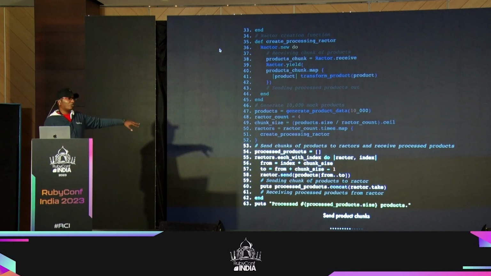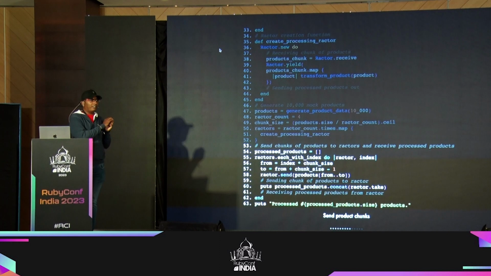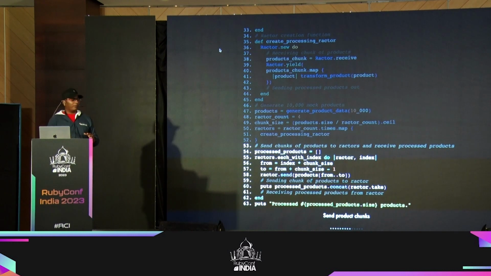So I can send it, which will go into the Ractor, but there is no other way I can assign it to a variable or something and then call it that. It's not going to work because Ractors are running in isolated memory space, right? That is a problem, which is why we have to send the data there.